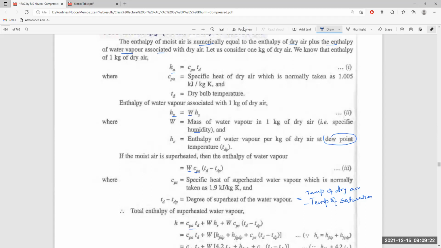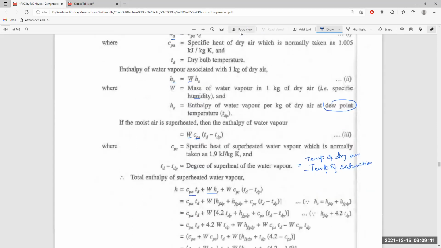This is the dry air enthalpy, plus the enthalpy of the water vapor within 1 kg of dry air, and the enthalpy of the water vapor when it is in the moisture form at dew point.